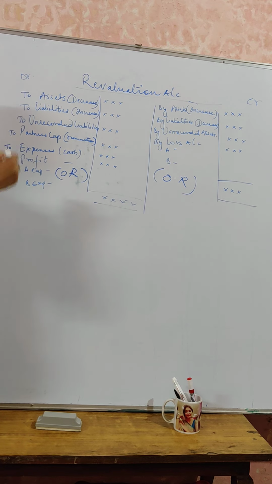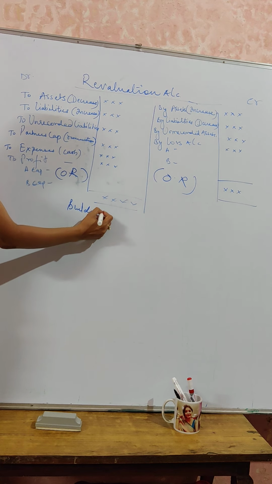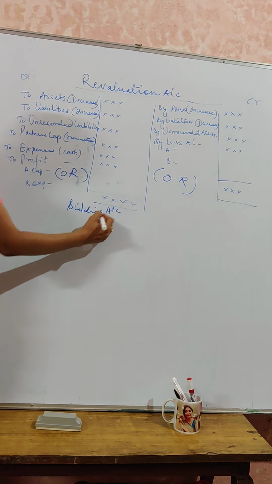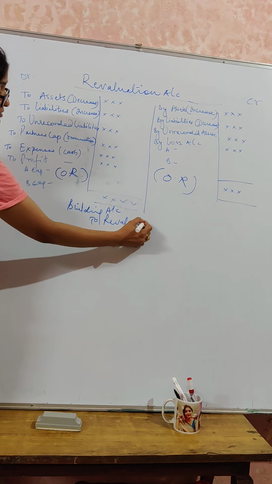Now, when it comes to a journal entry, how are we going to record the journal entry? Keep in mind the balances of assets. We all know that if you have to show any increase in asset, that means that particular asset needs to be debited. Say for example, building needs to be increased. So building account debited to revaluation account. This will be the journal entry.